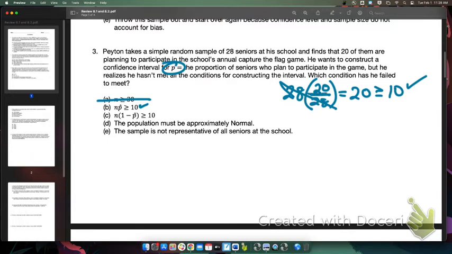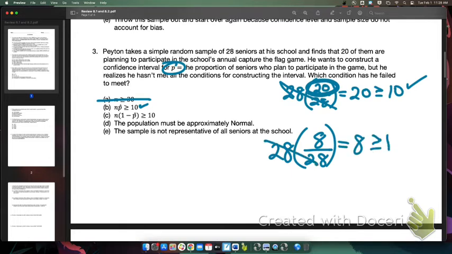Now, if 20 of them say that they want to play, that means that there's 8 of them that say that they do not. So my success was 20, but that means my failure is 8. That is not greater than or equal to 10, and therefore we have a condition that has failed. This is a failed condition.